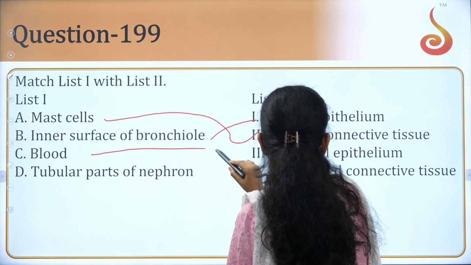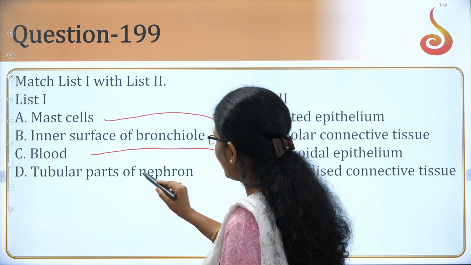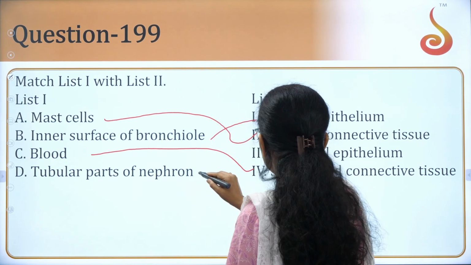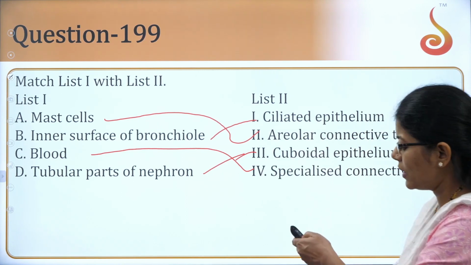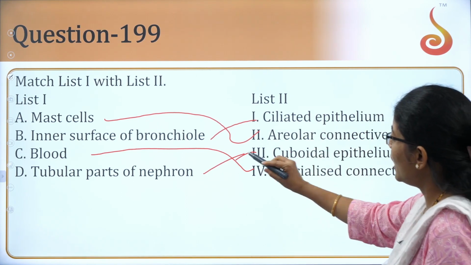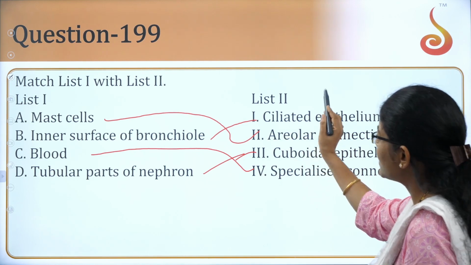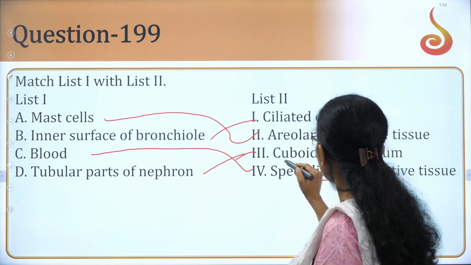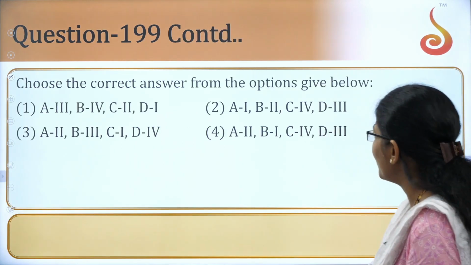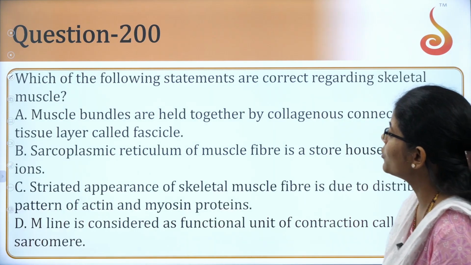Blood is a connective tissue. Very simple question here. Tubular parts of nephron, cuboidal epithelium. So you can connectedly mark the option which is matching with this. Mast cell with areolar, inner surface of bronchiole with ciliated epithelium, blood is a connective tissue and tubular parts of nephron with the cuboidal epithelium. Right? You can accordingly mark the options here.